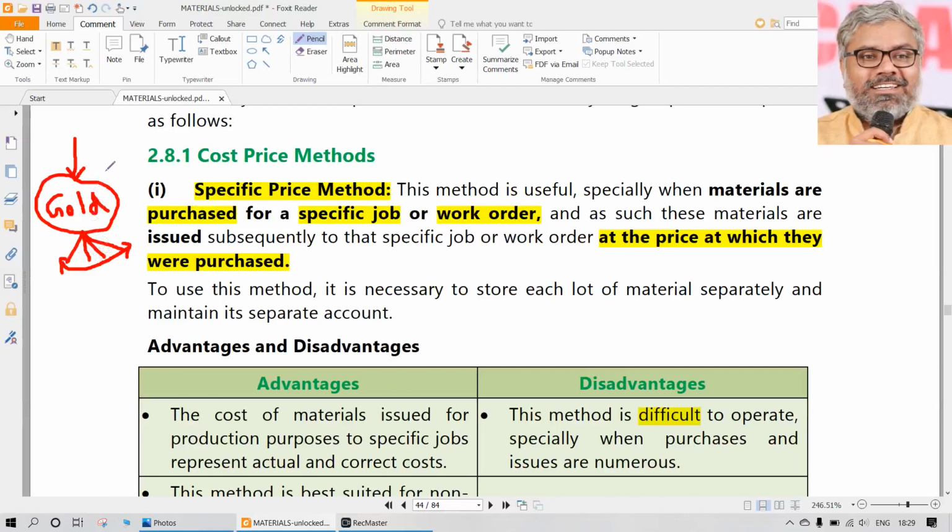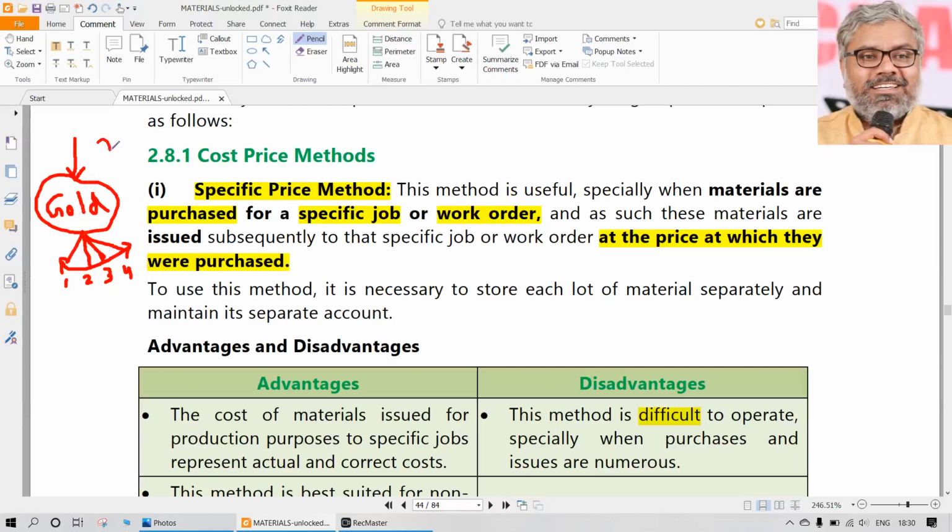He purchased the gold on different dates at different prices, but he has used that gold to produce 4 different kinds of jewelry on different dates. For example, there are 4 different jewelry items, maybe let us say 1, 2, 3, 4. Point comes once again, what is the cost of materials, that is gold, which should be included in the manufacturing of jewelry item 1? Same way, what is the gold cost that should be included in the cost of jewelry item 2, like that 3 or 4.